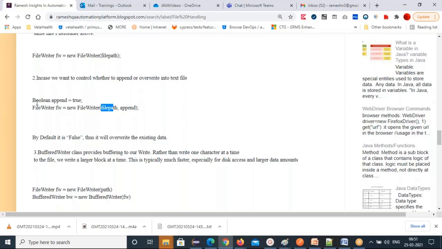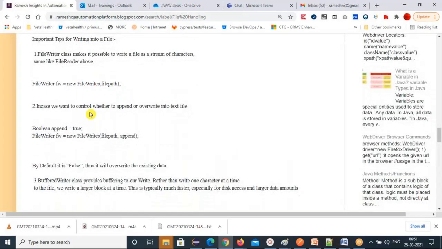If you want, do these two lines of code, or you can directly write true in place of the append variable. So a boolean value you have to pass to this constructor. Here, see, FileWriter has three constructors: default, one with a single parameter, and one with two parameters. Which constructor you want to use is up to you. If you use this constructor, it will overwrite the data. If you use this constructor, it will append the data. That's the difference. Every constructor does a different task.